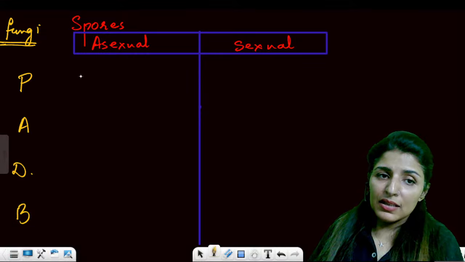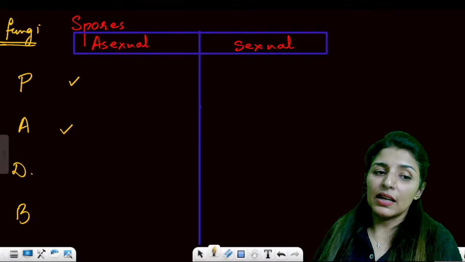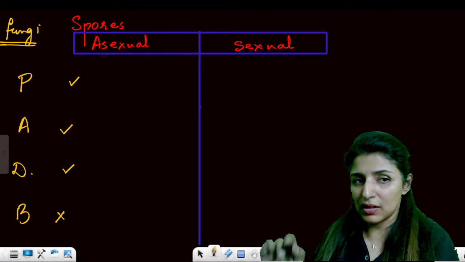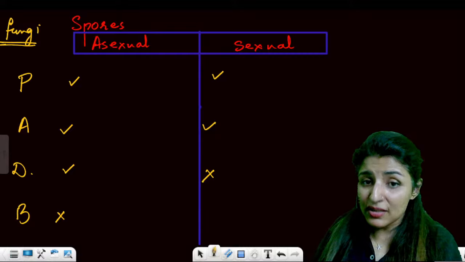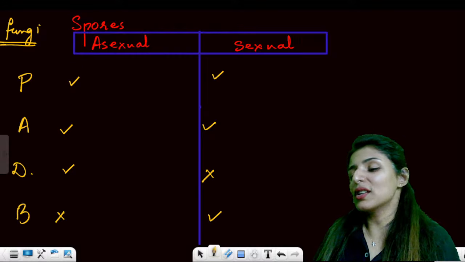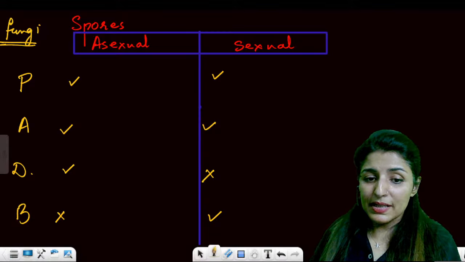In Phycomycetes, we know that asexual reproduction is present. In Asco also it is present. In Deuteromycetes also it is present. Basidiomycetes do not show asexual reproduction. Yes or no? Phycomycetes shows this. Deuteromycetes do not show sexual reproduction, and Basidiomycetes show sexual reproduction. Are these points clear to all? Yes or no? Please let me know.